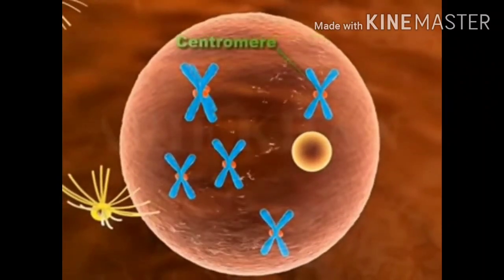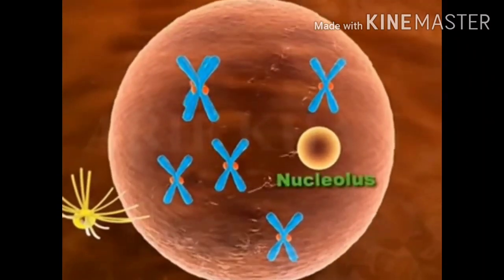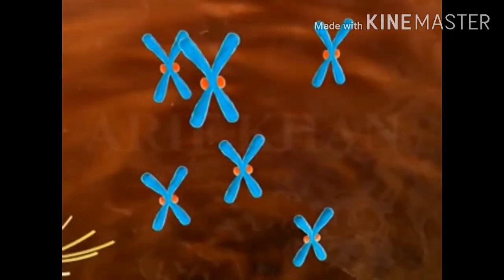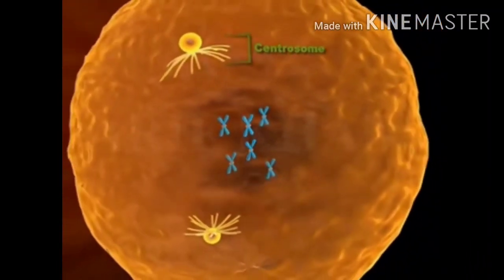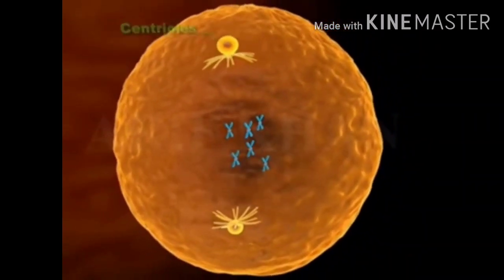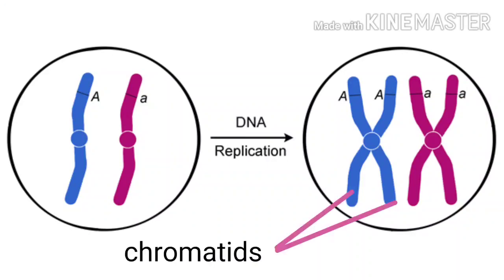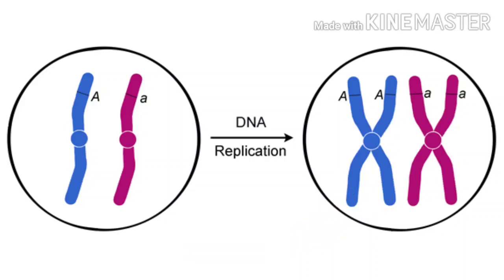The chromatin material which was lying all over in the nucleus as a thread like structure will now slowly condense and shorten to form rod like structures which are called chromosomes. Now slowly chromosomes are visible as two chromatids held together. You know that during the S phase the chromatids are formed. Two chromatids are formed in each chromosome because of the replication of DNA. So these two chromatids now are visible under the microscope.